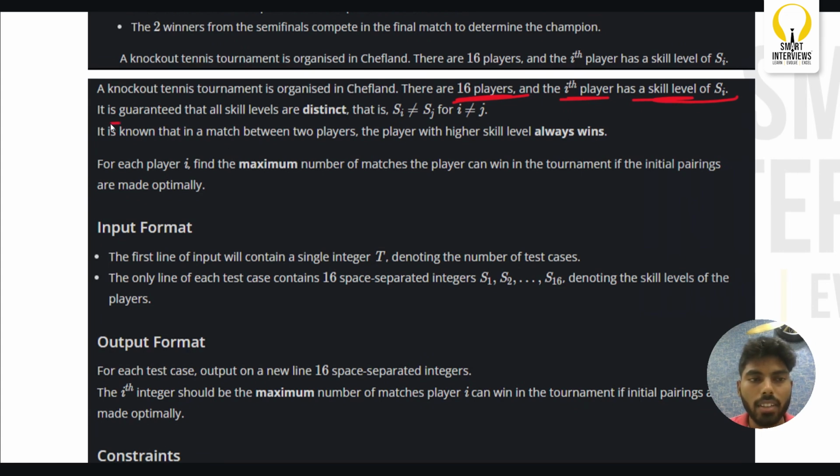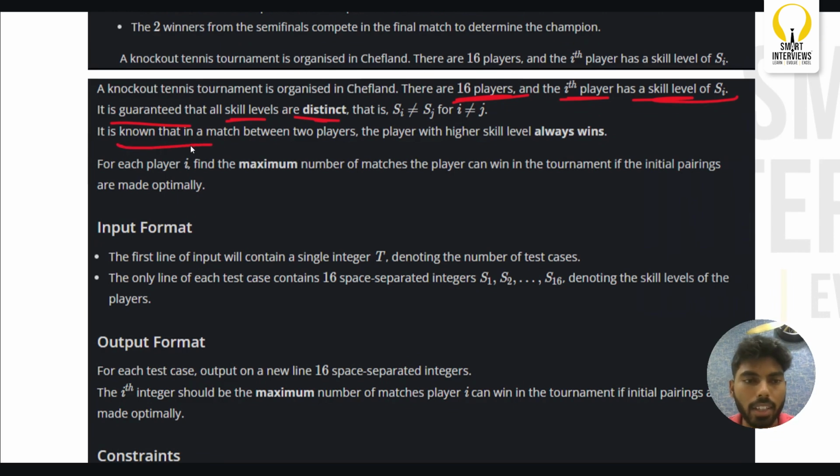It is guaranteed that all the skills are distinct, which means these 16 players have some skill level. Let us assume one person has a skill level of 100; the other person will definitely not have a skill level of 100. So for any i, j, S_i will not be equal to S_j, which means there will never be a duplicate in our given array.